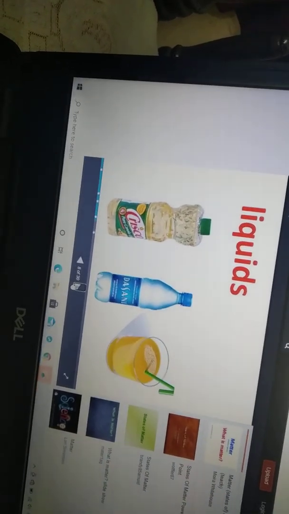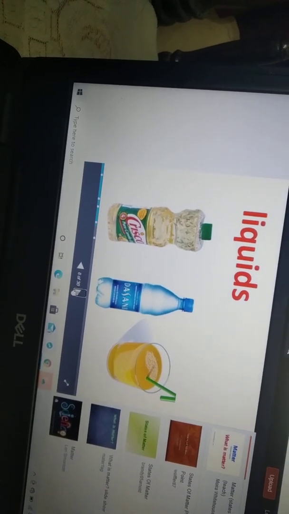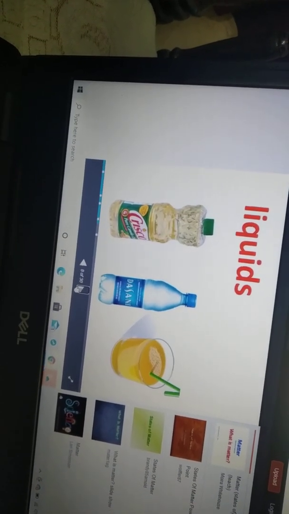Next, liquids. Are you seeing these? Cool drinks, juices, water, milk, all come under liquids. They do not have their own shape, and they take the shape of the container. If you ask for 1 liter of milk or 1 tin of Pepsi, you will get the shape of that container, isn't it?